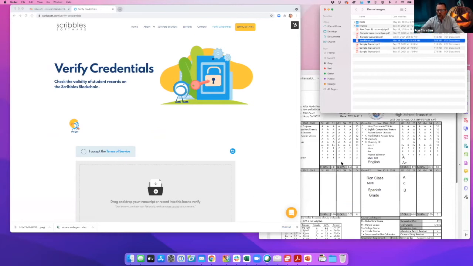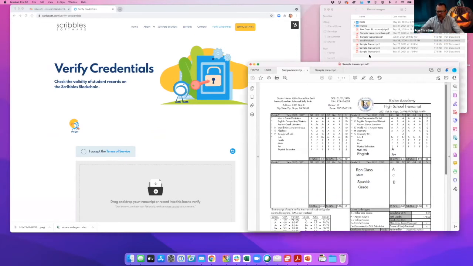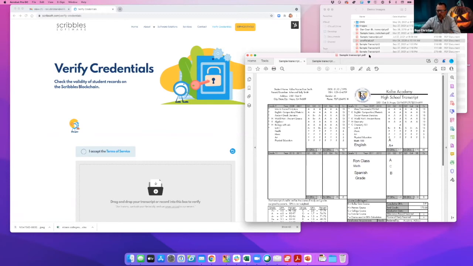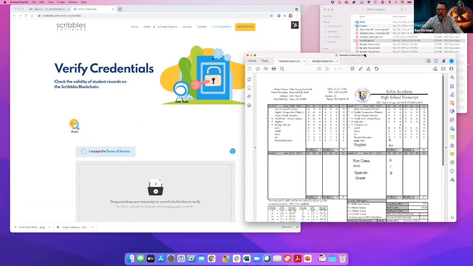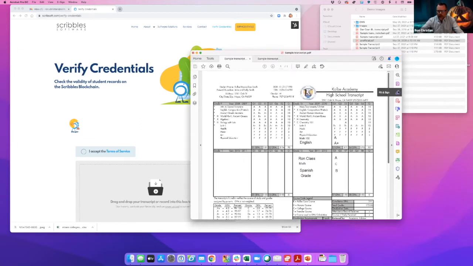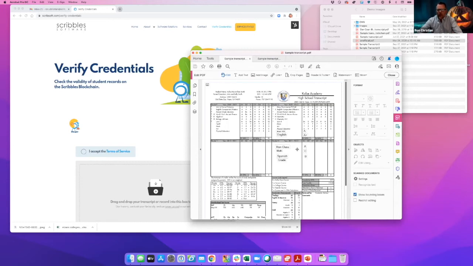So when you send a transcript through ScribOrder, here's what's happening. Here's the sample transcript as it is right now. I can do anything I would like to that transcript. I can add, modify, and edit it. I can change something from an A to a B. I can do anything I want to do. It is nothing more than a PDF file.